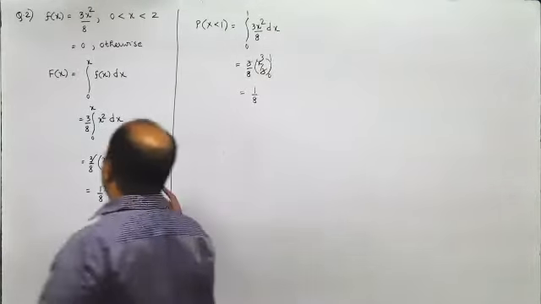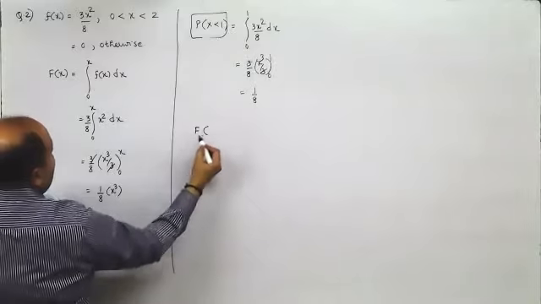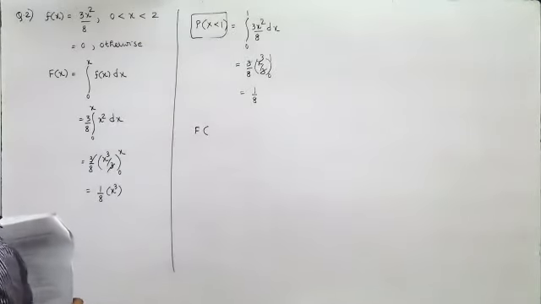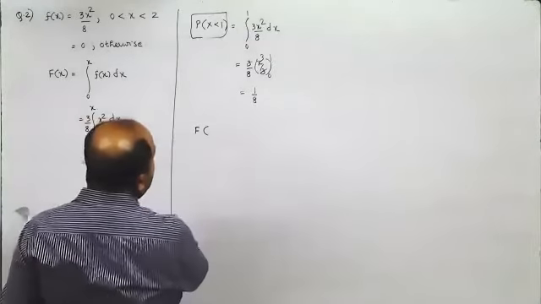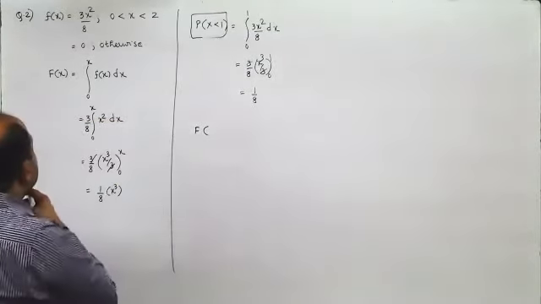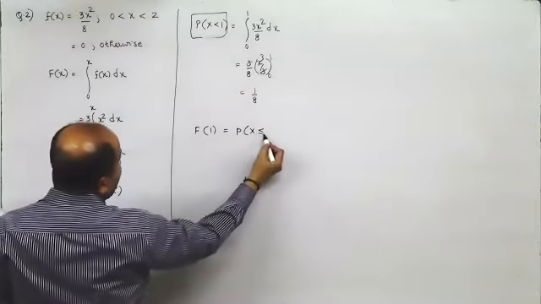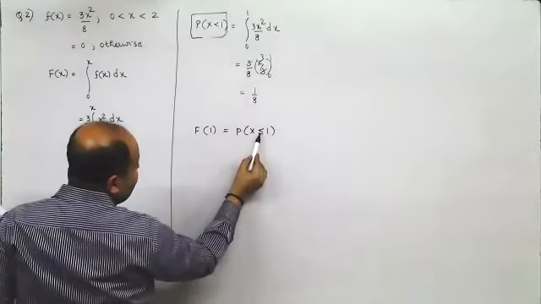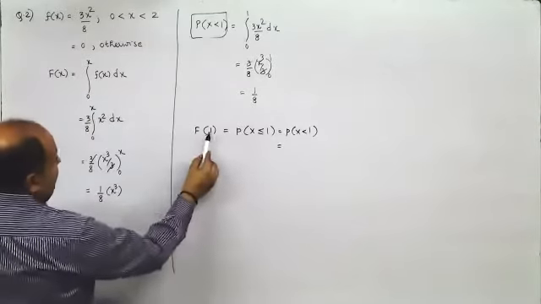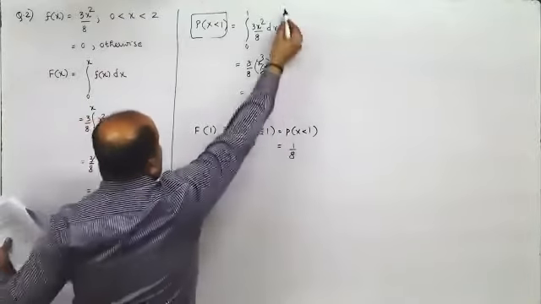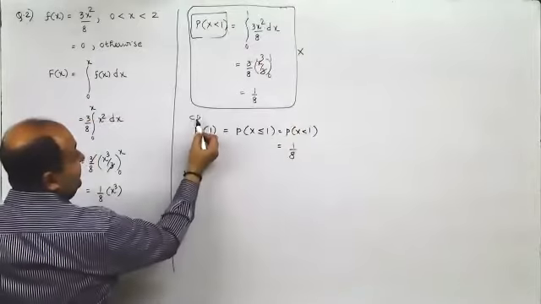Now here too, you could have directly taken, since it is less than 1, if you're using f of x, it should have been actually F of x. So even for F of 1, F of 1 would mean P of x less than or equal to 1. Now even for less than 1, it would be the same. So P of x less than 1 would also remain the same. What you need to do is just put 1 over here. You will get 1 by 8. This is the normal method, but you are not supposed to use this. This is not the CDF method. This is the CDF method.